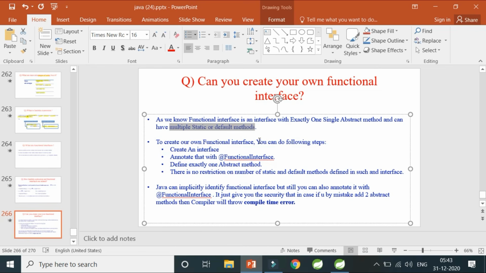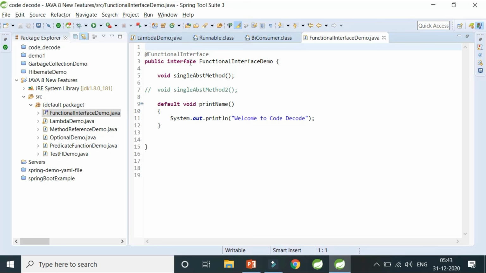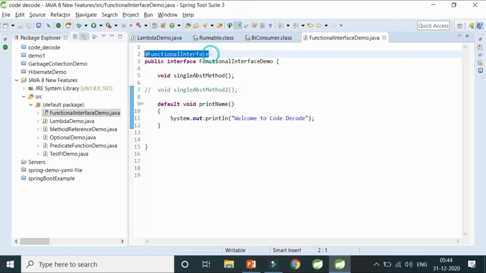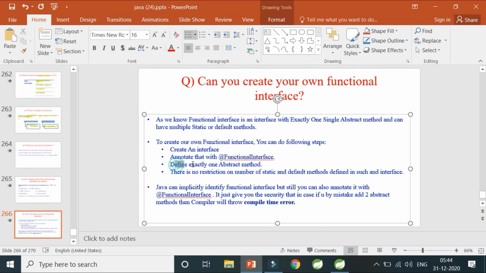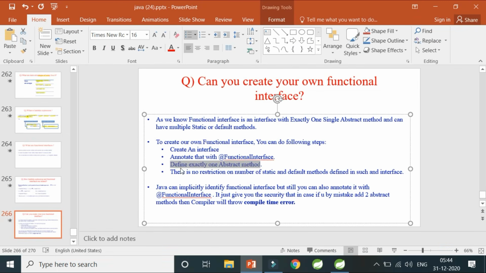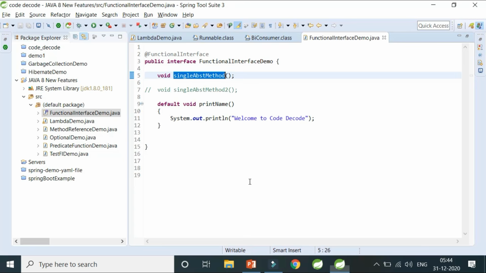So how to create your own functional interface? Just simply create an interface. I have created my interface, FunctionalInterfaceDemo. Annotate that with @FunctionalInterface. Exactly define one abstract method. I've defined only one single abstract method. And you can have any number of static and default methods. There are no restrictions on the number of static and default methods defined in such an interface.